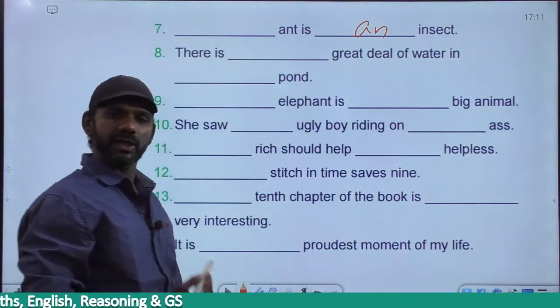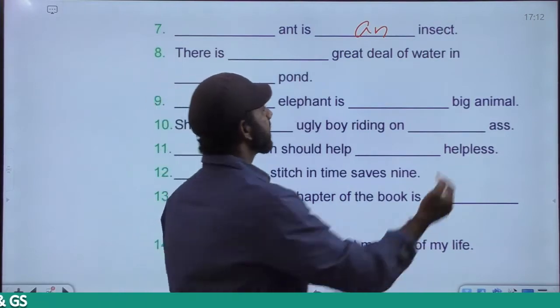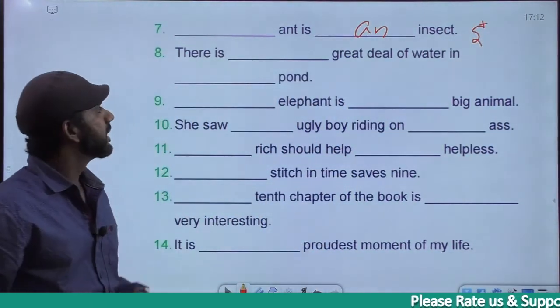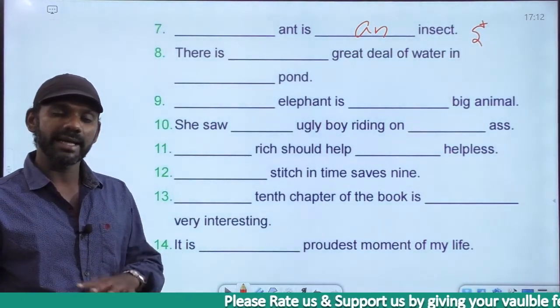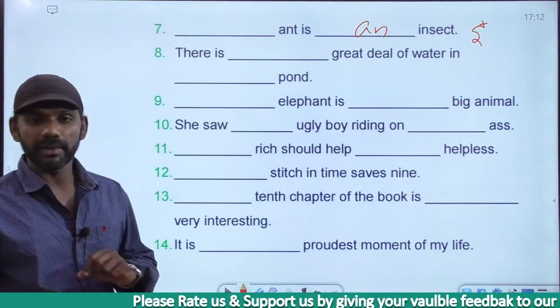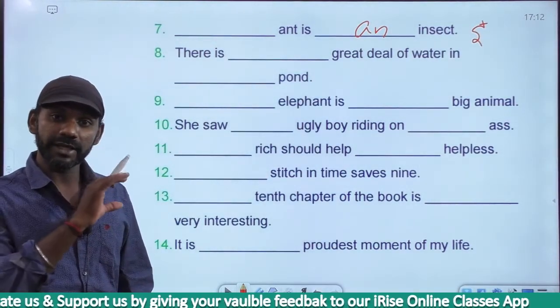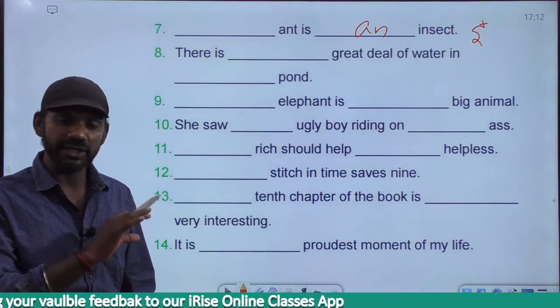Now, an insect or a insect? Insect, the first sound is E. So it must be an insect. The ant is an insect is grammatically correct. An ant is an insect is also grammatically correct. We can go for both actually. We are referring to a specific insect here, because the name of the insect is mentioned, that is ant.